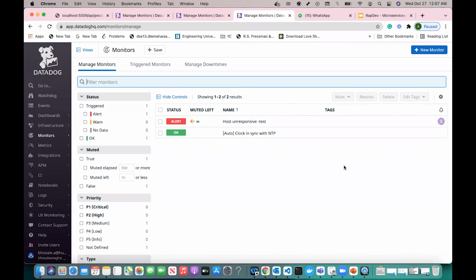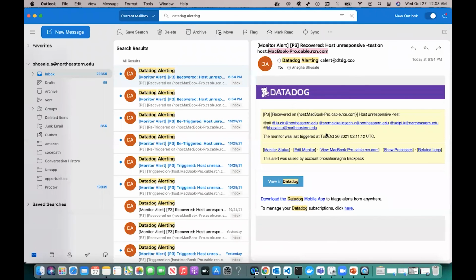The third part is the monitors. The monitors are something that help you to create alerts based on the metrics and the threshold. For us, we have created a monitor which sends an email to all the team members when the host is unresponsive for more than 2 minutes. And this is what the email looks like. That is the host unresponsive alert, and it is sent to all the team members. So that is pretty much about the demo.